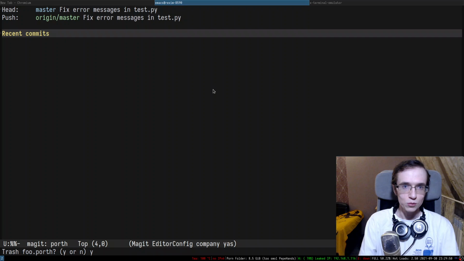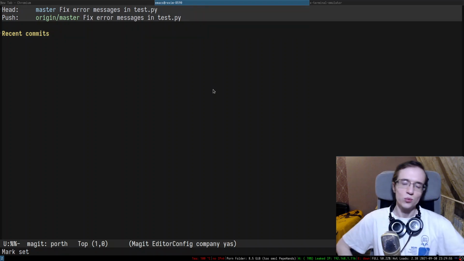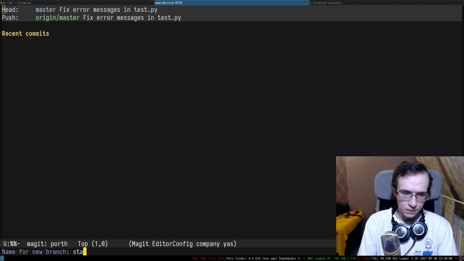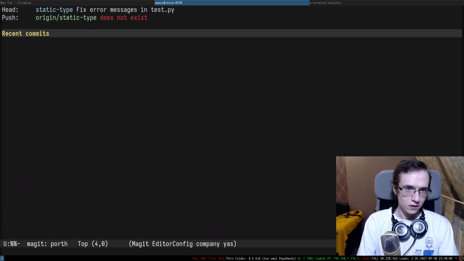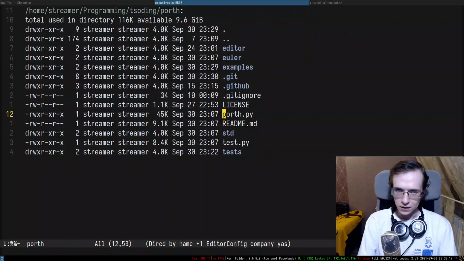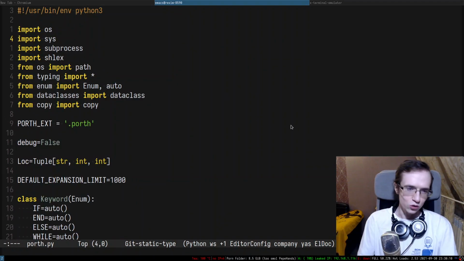Let's remove that, and let's finally start working on the static type system, right? So static types. The first thing we want to do is probably introduce intrinsics for ArcC and ArcV, right? So this is what we want to do. Let's go ahead and quickly do that.